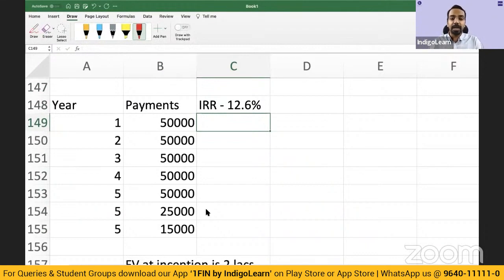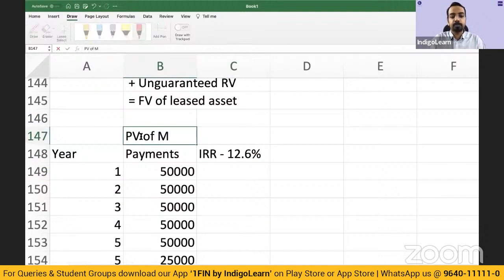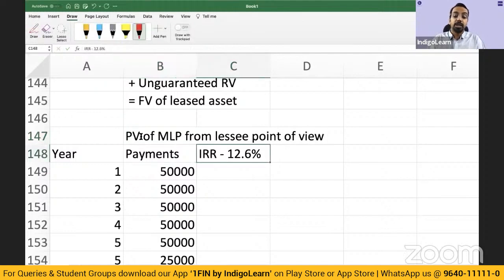Now, if we have to calculate the present value of minimum lease payments from the standpoint of lessee, so when we go to accounting treatment for lessor and lessee, we need to see what is the present value of this minimum lease payments from the standpoint of view of lessee. So, from lessee's point of view, okay, this 12.6 rate is the rate considering the lessor side.